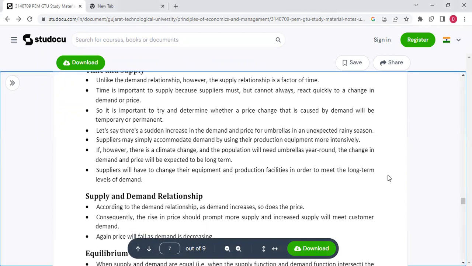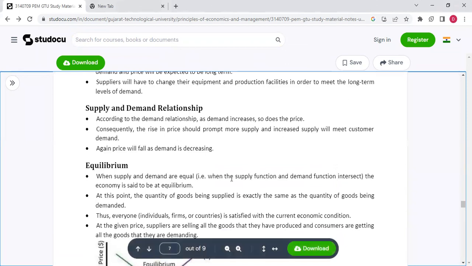Then, supply and demand relationship. According to the demand relationship, as demand increases, so does the price. Consequently, the rise in price should prompt more supply and increased supply will meet customer demand. Again, price will fall as demand is decreasing.